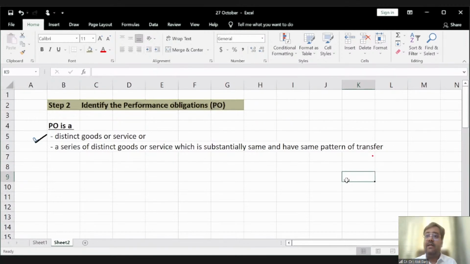Substantially same means every day you are getting a newspaper, 6-page newspaper, 10-page newspaper, which will provide you a news, and have the same pattern of transfer, right? So either performance obligation is a different goods or services, or it is a series of different goods or services which is substantially same and have the same pattern of transfer. Sir, in this case, for a newspaper agency delivering a newspaper every day, whether it is a single performance obligation or 365 performance obligations over the year.